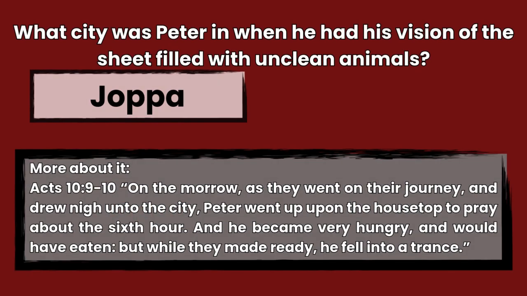The answer is Joppa, Acts 10:9-10. On the morrow, as they went on their journey and drew nigh unto the city, Peter went up upon the housetop to pray about the 6th hour. And he became very hungry and would have eaten, but while they made ready, he fell into a trance.